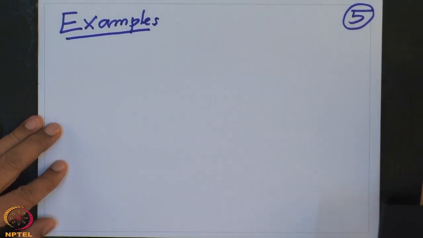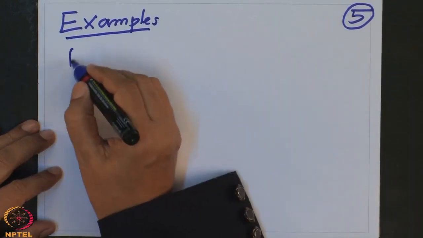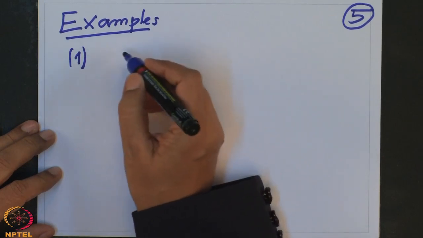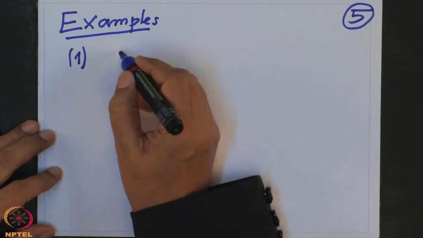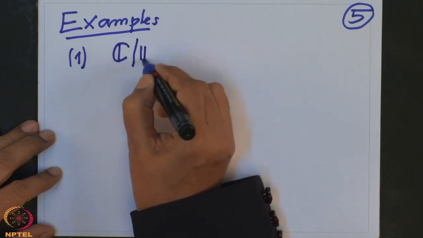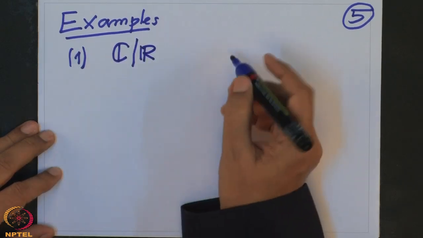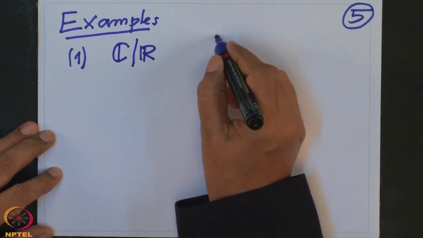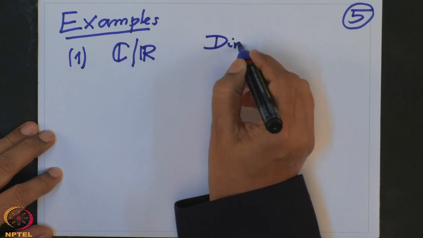First of all, if I look at the easy extension, C over R, this field extension. What is the degree? The dimension of C over R is 2.